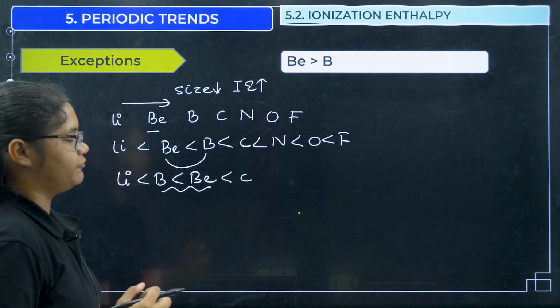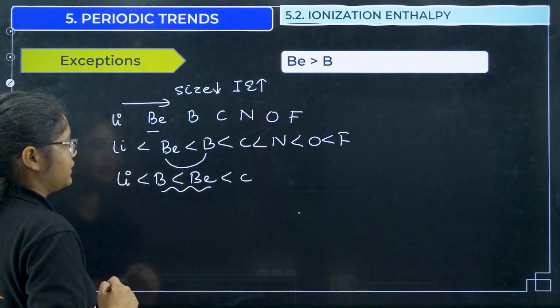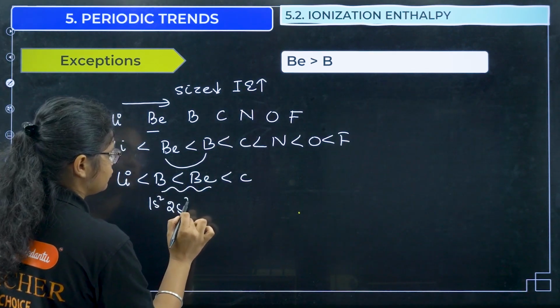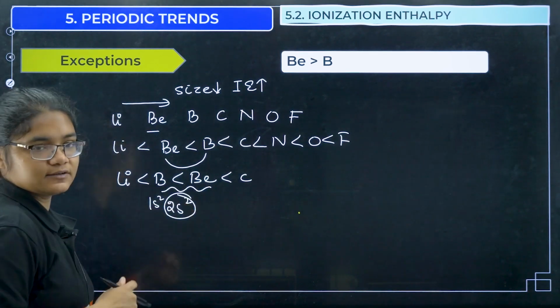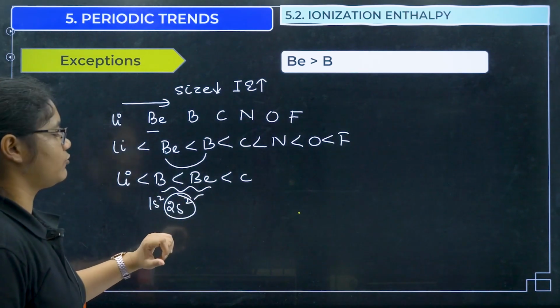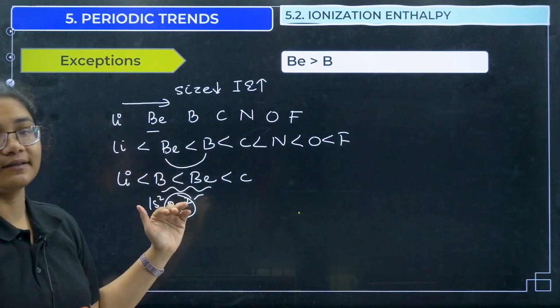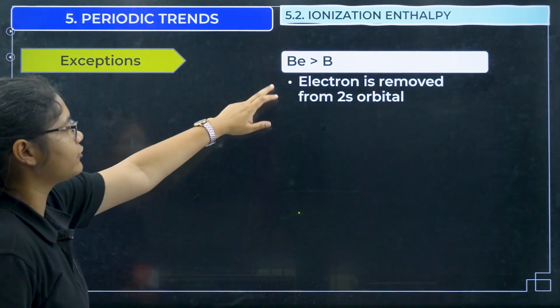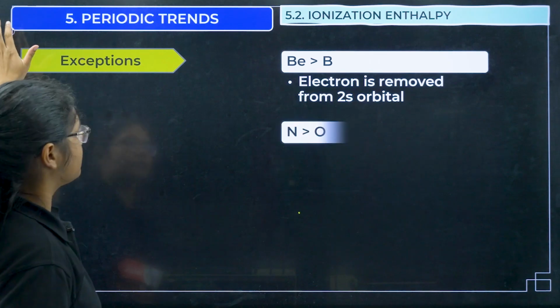The electronic configuration. If you see beryllium's electronic configuration, it is 1s2 and 2s2. Completely filled orbital is there, so removal of electron from here will be very difficult, right. So its ionization enthalpy increases. You can see here the electron is removed from the 2s orbital.